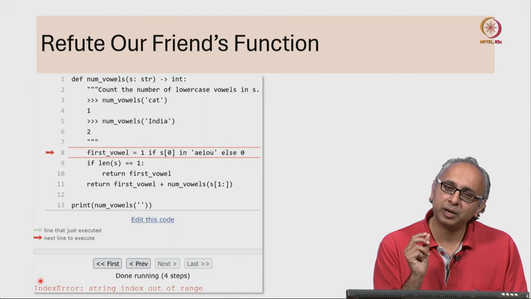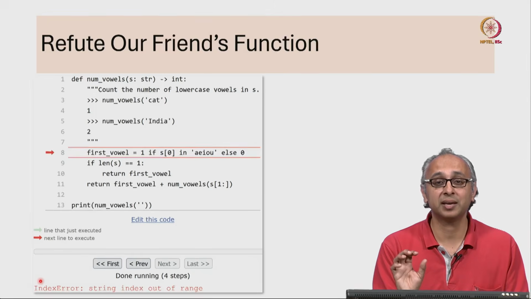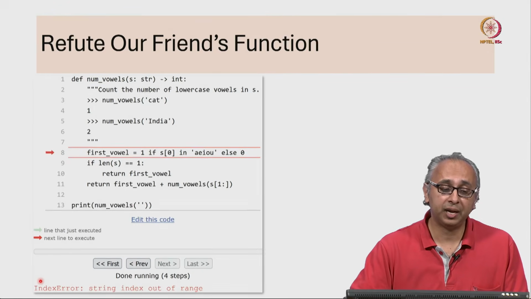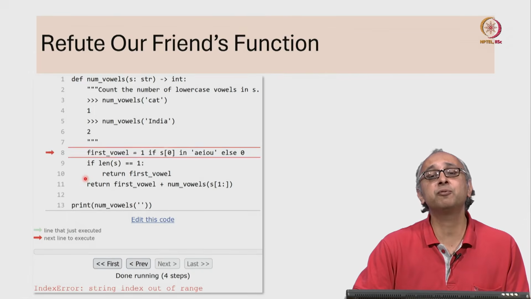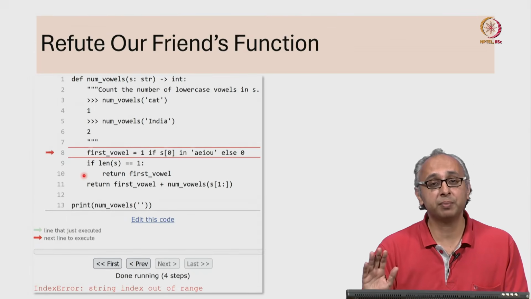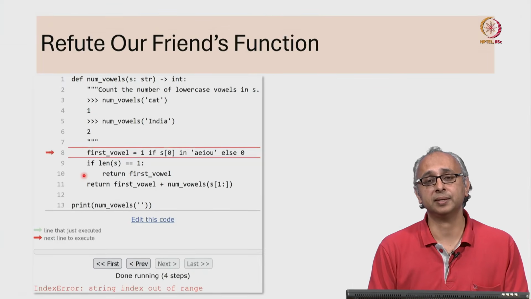Well, you would have to handle the empty string as a special case, as a base case. If you like, you can create 2 base cases, one for the empty string and one for strings of length 1. Remember, in general, a recursive function can have more than one base case.